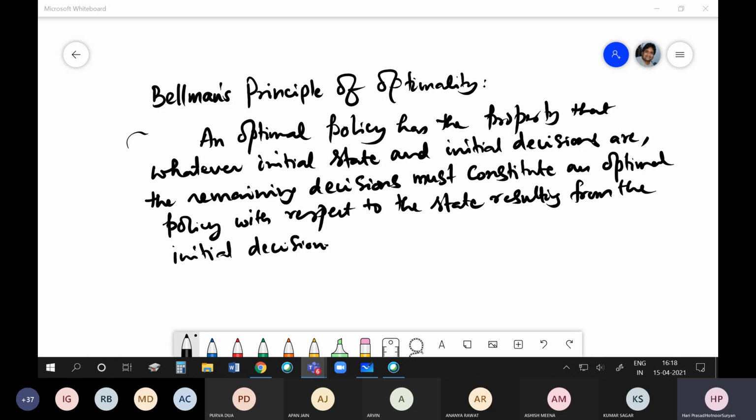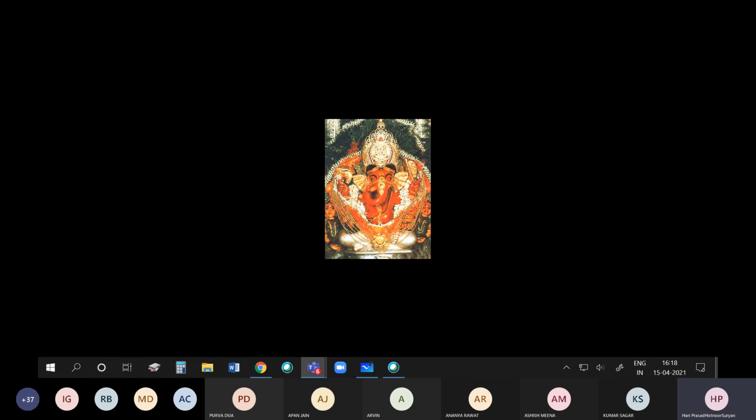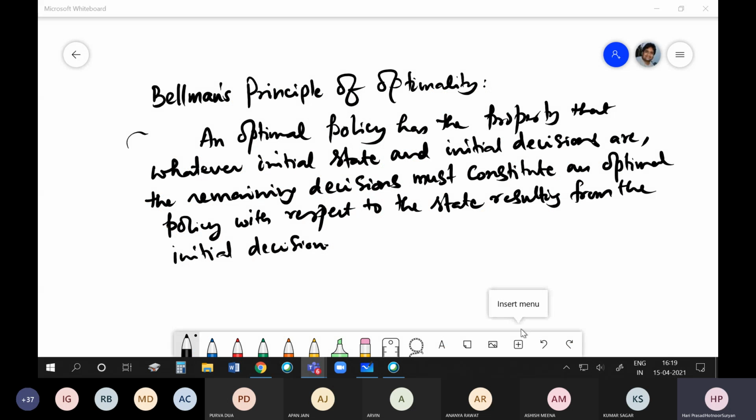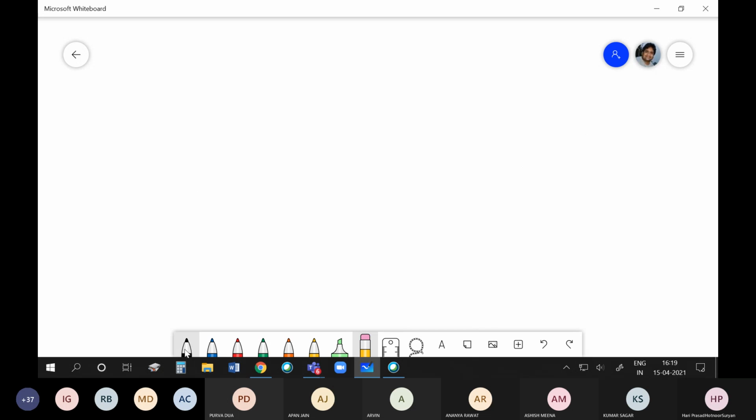So let us now take a simple problem, the resource allocation problem. The first problem we develop is a water allocation or resource allocation problem.